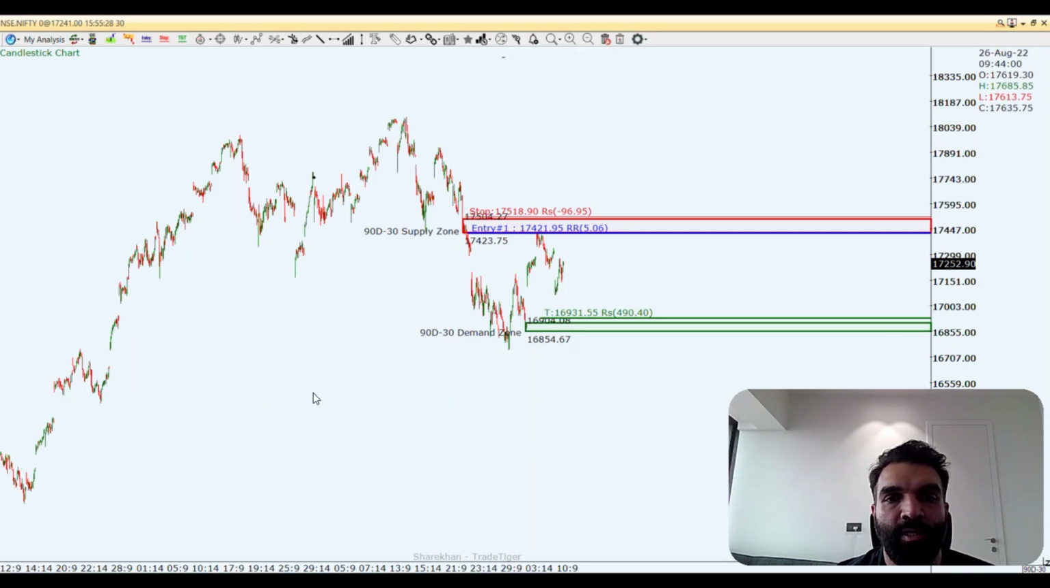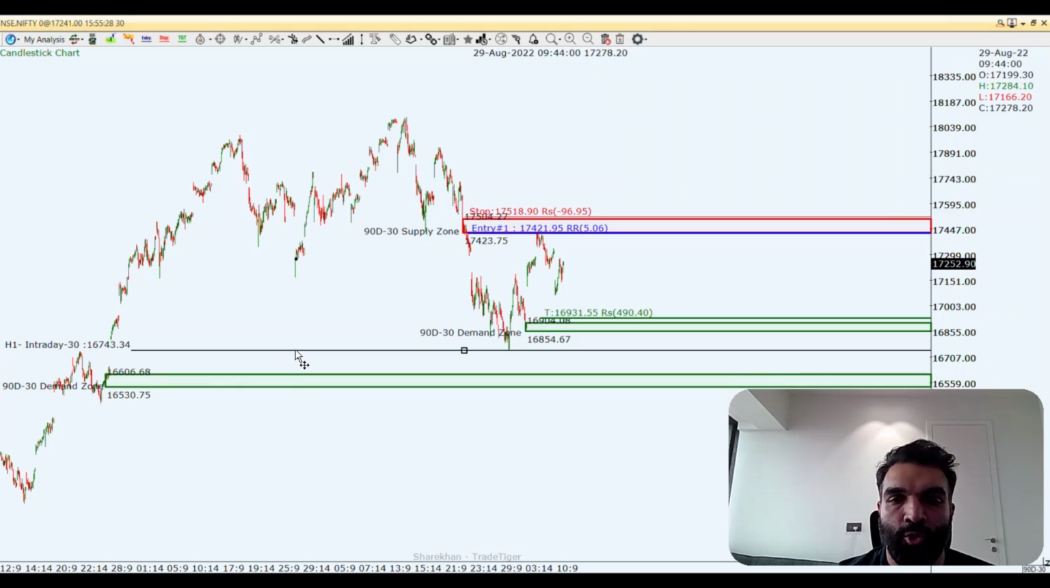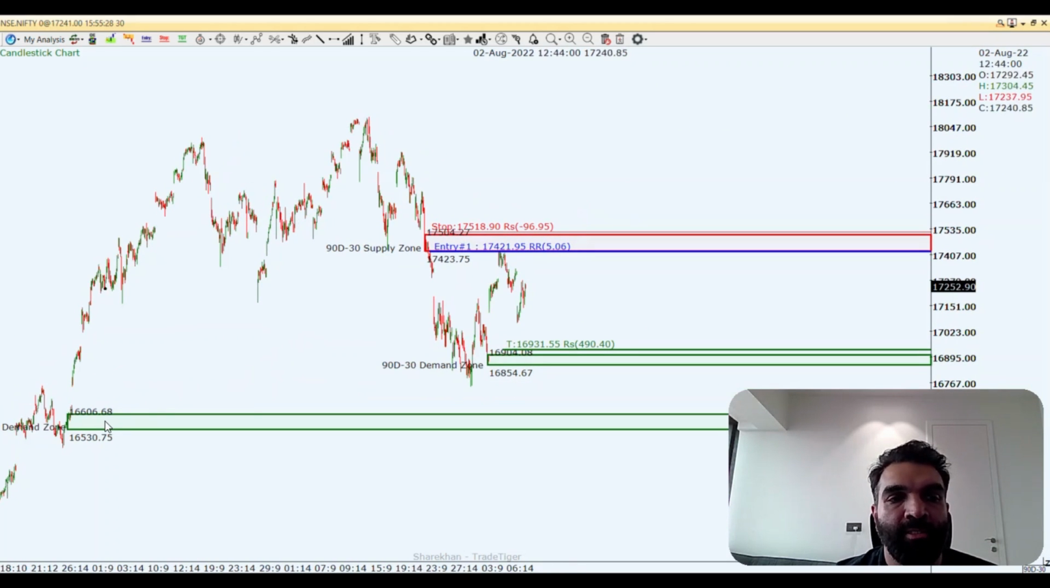We might expect to see prices breaking the low of this area, and price might even go towards this area of demand. So this is an area that you want to keep a close watch on, 16,600 to 16,530 on the Nifty based on the 30 minutes time frame.